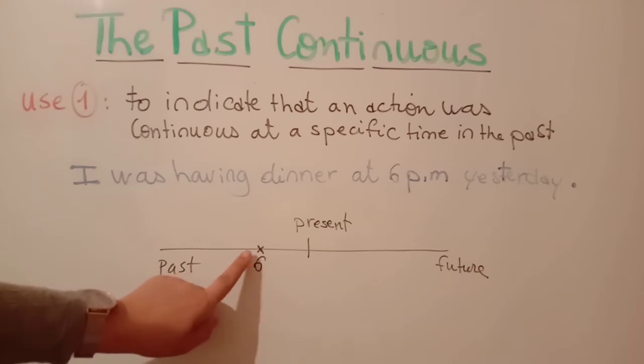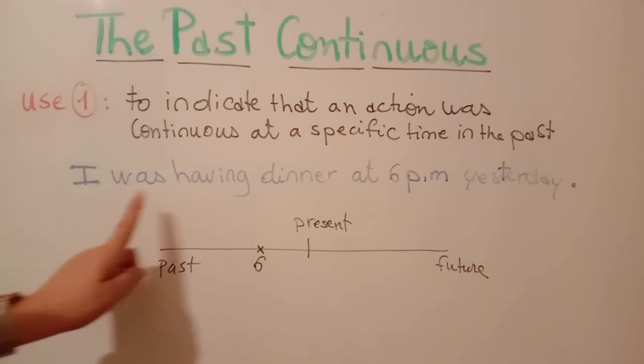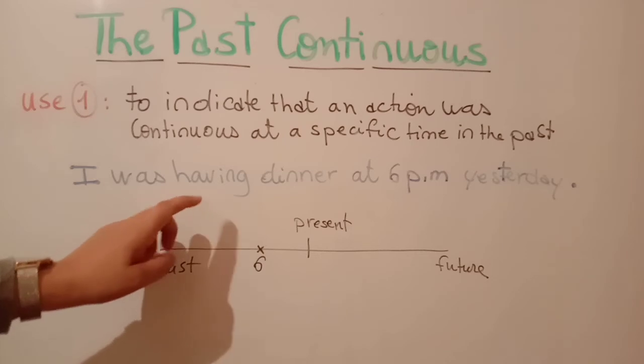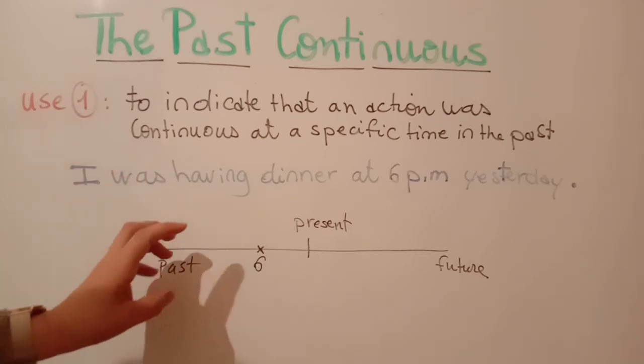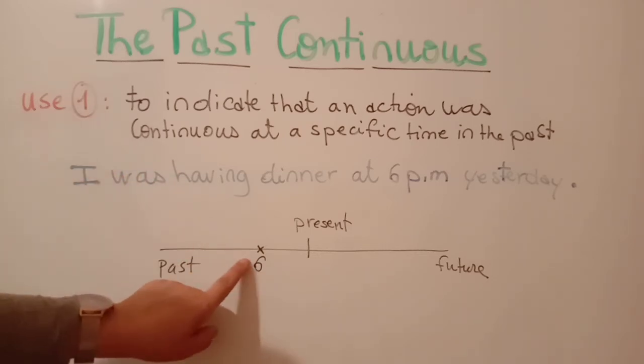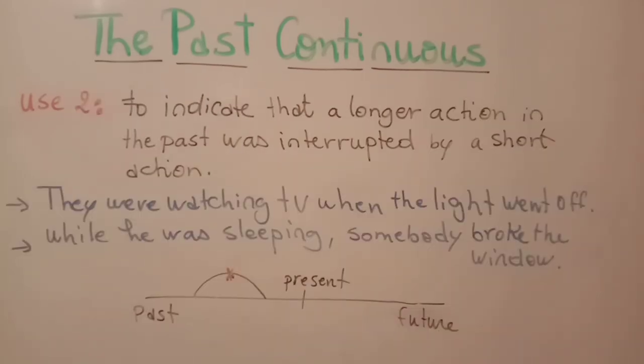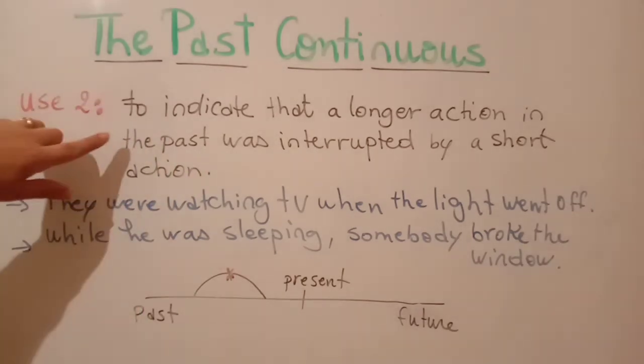At this time yesterday, I was having dinner. So the action of have was continuous at 6 p.m. yesterday, right?